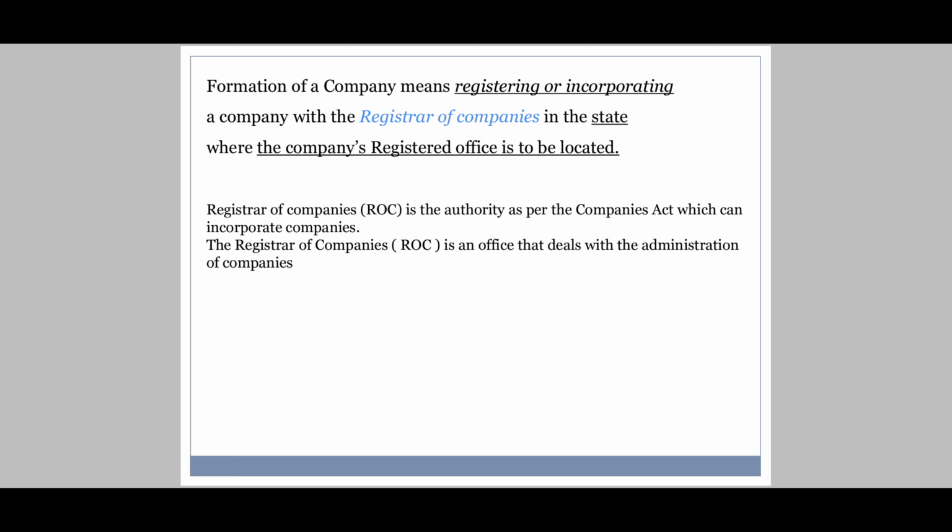Okay, let's take an example. I want to start a company, and for the production purpose I am willing to form that production factory in Gujarat, but my registered office is here in Maharashtra. So now I'm going to have my company registered with the registrar of companies in the state of Maharashtra because I have my registered office here in Maharashtra.